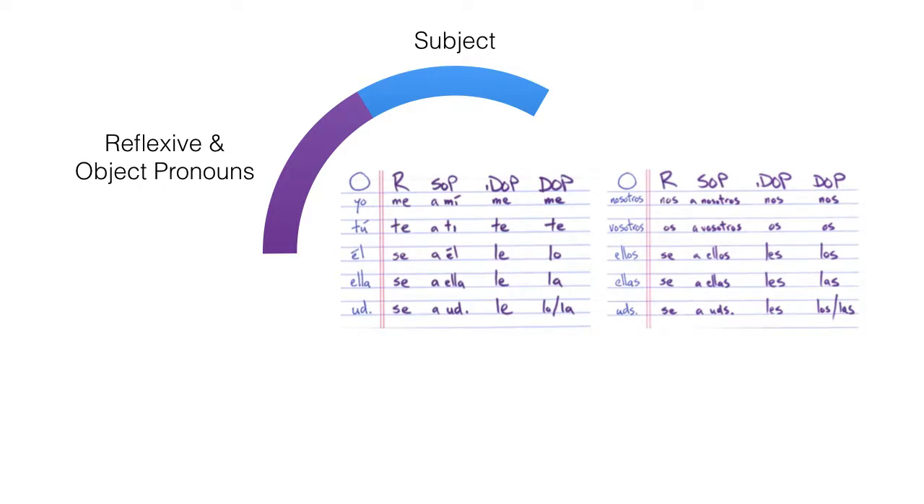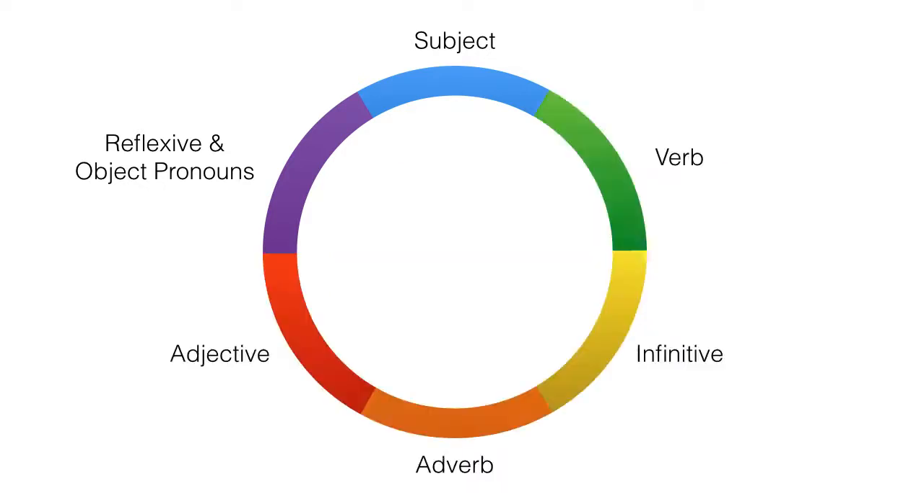It's not that hard. Just learn them. We have videos for that too. But altogether, that's about it. Those are your 6 main pieces of grammar.